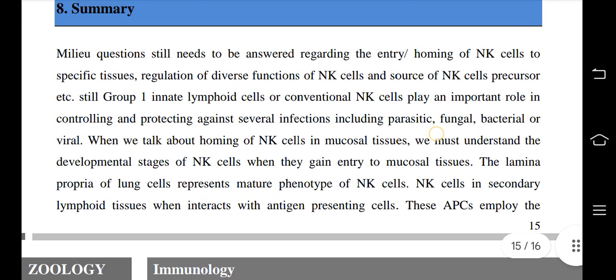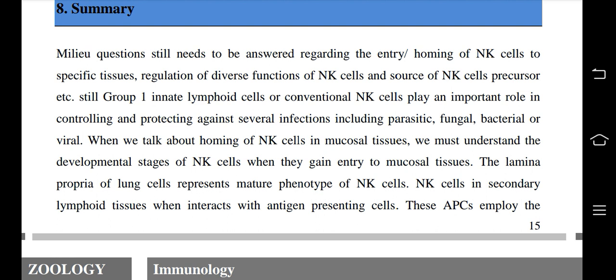Now, summary. Questions still need to be answered regarding the entry or homing of NK cells to specific tissues, regulation of diverse functions of NK cells, and the source of NK cell precursors, etc. Still, group 1 innate lymphoid cells, or conventional NK cells, play an important role in controlling and protecting against several infections, including parasitic, fungal, bacterial or viral. When we talk about homing of NK cells in mucosal tissue, we must understand the developmental stages of NK cells when they gain entry to mucosal tissue.